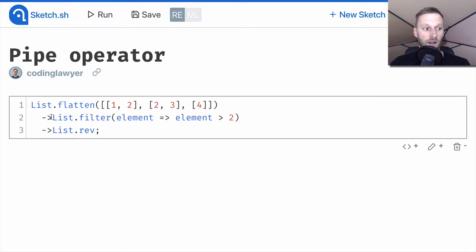List.flatten and List.rev expect a single list parameter, while List.filter expects a function and a list. To be able to use List.filter in our composition, we needed to partially apply it by passing it a function, as you can see here.